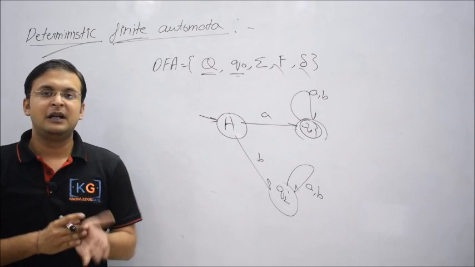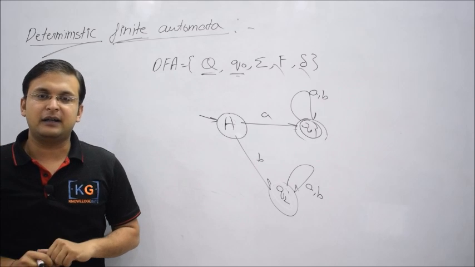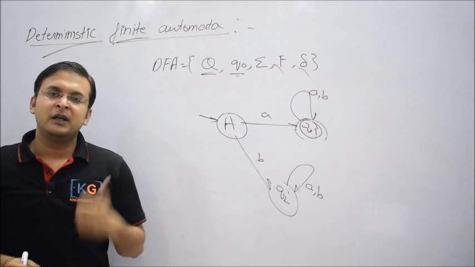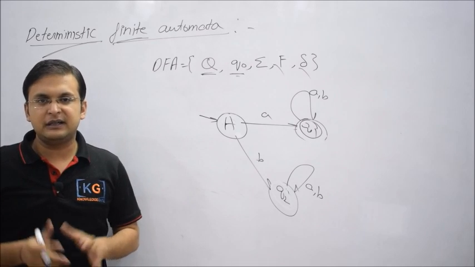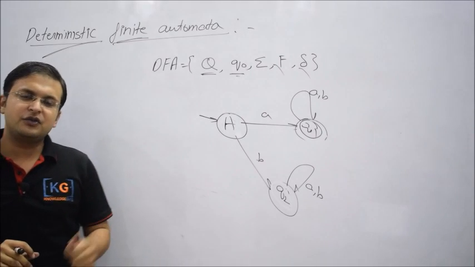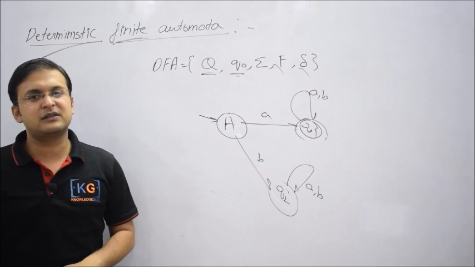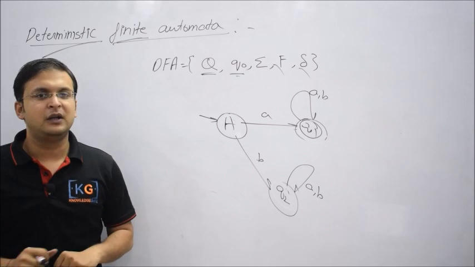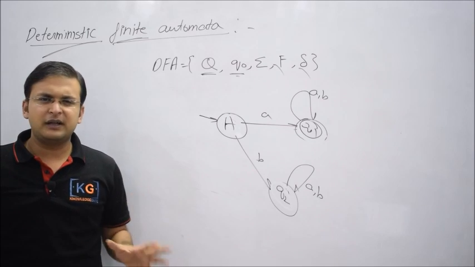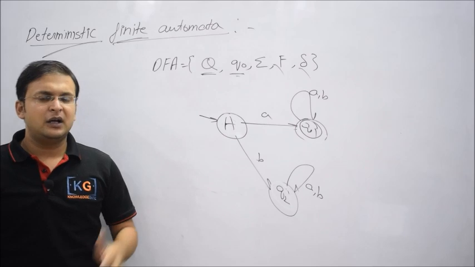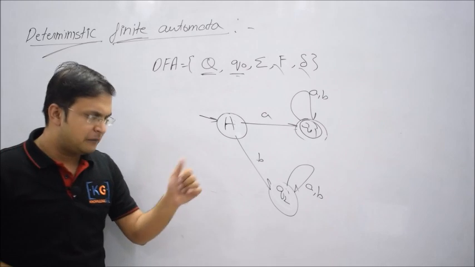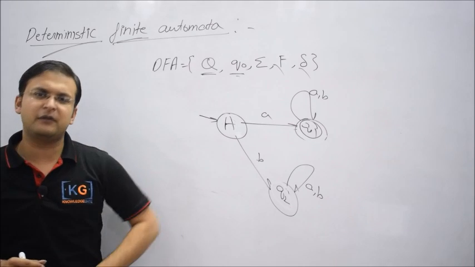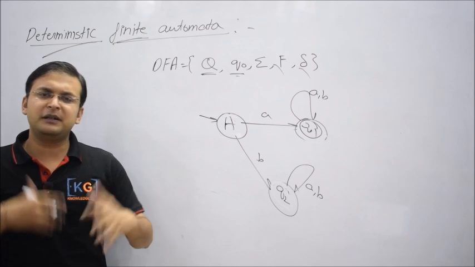For example, there's a fan. Currently the fan is in the off state and you switch it on. Can you tell me what the next state will be? Of course it will be the running state. The fan does not have an option. Similarly, you have a lift, currently on the ground floor, and you push a button to go to floor number 4. What will be the next state of the lift?